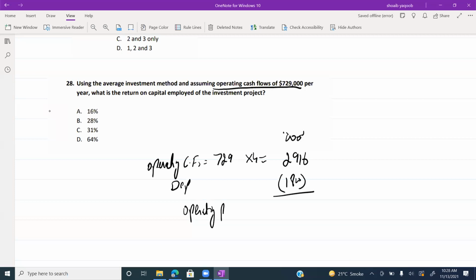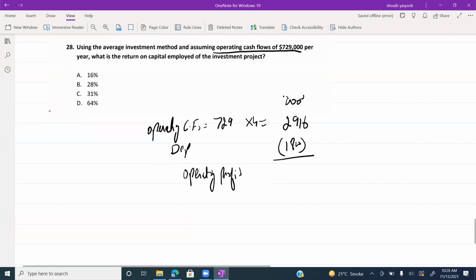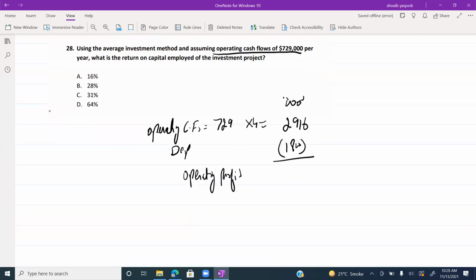Operating profit is 1116. Average profit, divided by 4.